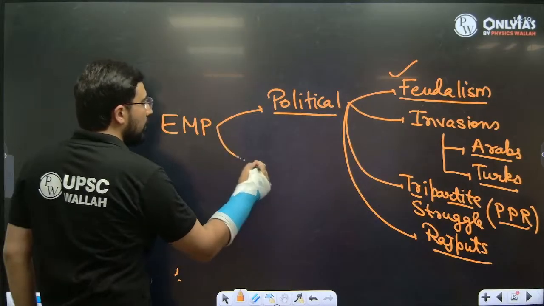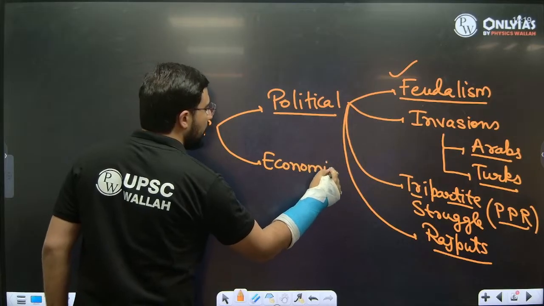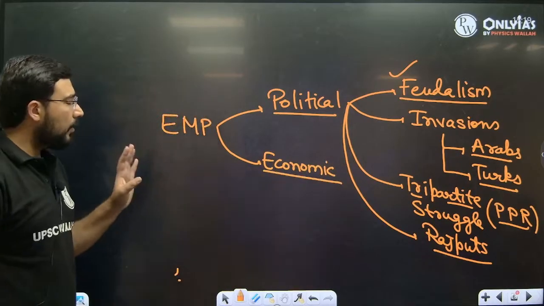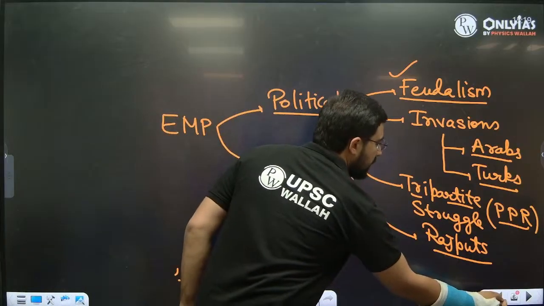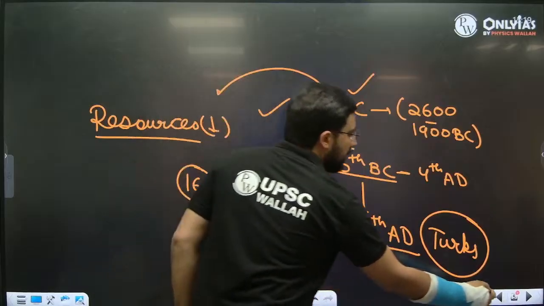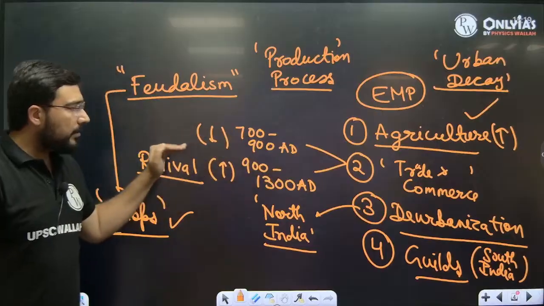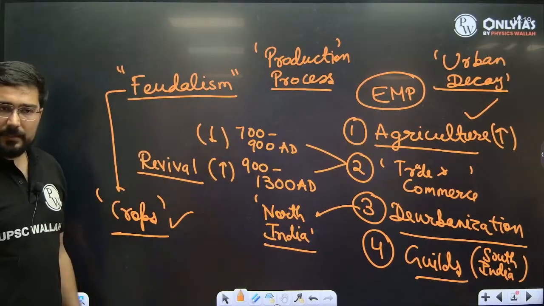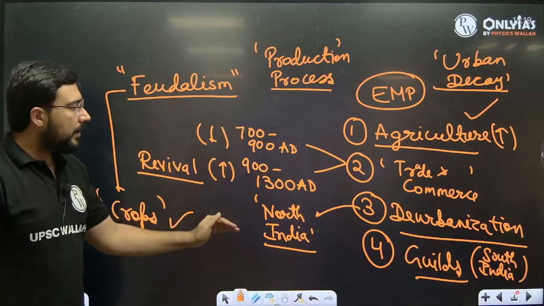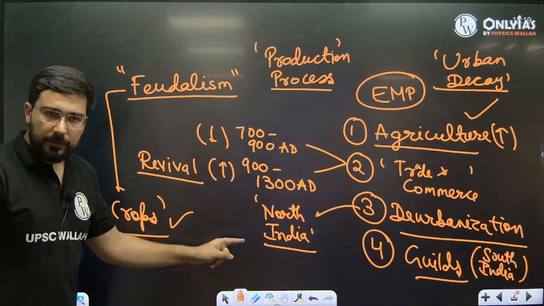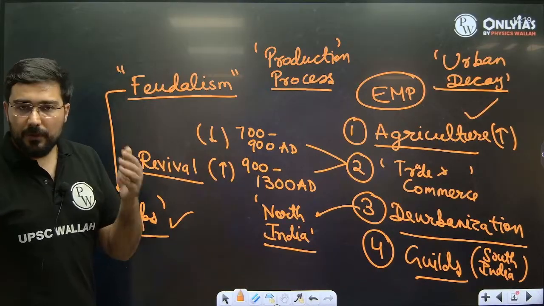When we discuss the economic features, I just laid down the economic features on the previous page. I hope you got some basic idea about the economy of early medieval period. This economy, as we have just discussed, was based upon certain pillars, like number one, the rise of agriculture. First we see decline of trade and commerce, and then we see the rise of trade and commerce. De-urbanization also follows the same kind of pattern. First we see decline specifically in which part of India? North India, right? It is not applicable to South India because one of the strongest dynasties was there.